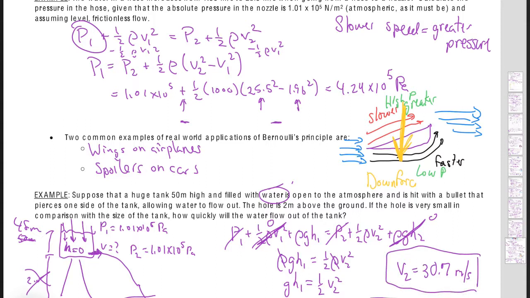Now, what they like to do with these questions, and you may see this on the homework, in fact, I've looked at the homework, it is on the homework, they may do something like how far out does it land, so it brings in projectile motion. Okay, they may do something crazy where they cap it and tell you the pressure on the inside, and then they shoot the bullet at it. So there's just different things they can do. The only difference for that question, if they cap this, is these two pressures do not cancel out now.